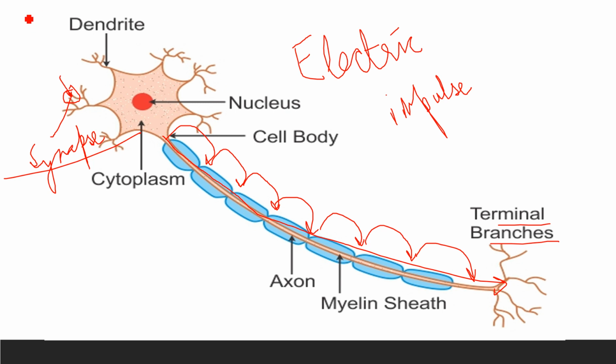What is happening here? There is one axon, right, and it has branches over there. So one is connecting with another one with the help of these dendrites which are present over the head, or telodendria, the terminal branches present at the tail region of the neuron. So they help one neuron to connect with another one and thus transmit the messages from the tip of the toe to the brain, you can say, and process it, and take it back to the toe. I hope you are getting the explanation. If there is still any doubt, please feel free to ask me.